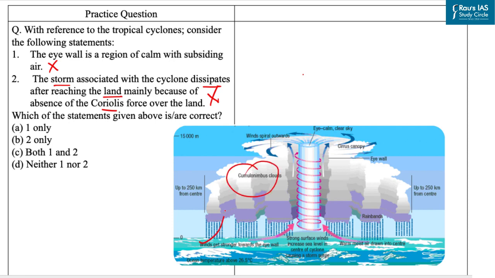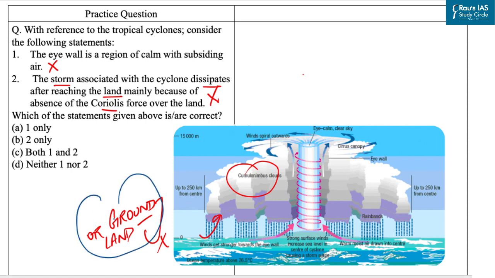So, with continuous supply of water or moisture from the sea, the storm is further strengthened. But on reaching the land, the moisture supply is cut off and the storm dissipates. So, main cause is cutting of the moisture supply and not the absence of Coriolis force.